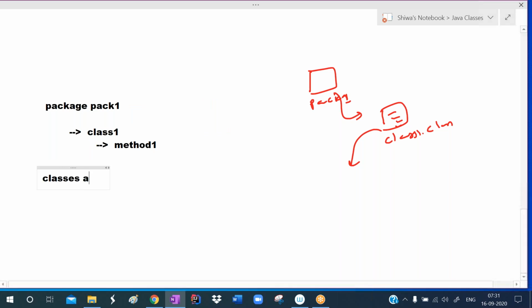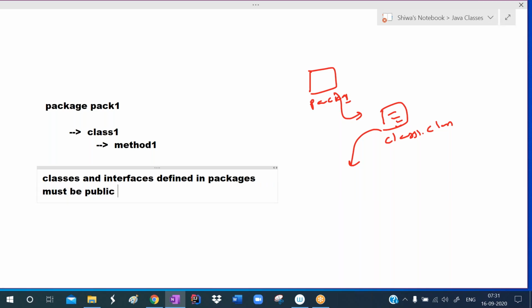Classes and interfaces defined in packages must be public. Then only we can consume them outside of the package. Otherwise, we cannot use them. If you want to use a class or an interface outside of the package, then we must define them as public. Then only we can use them. Otherwise, we cannot.